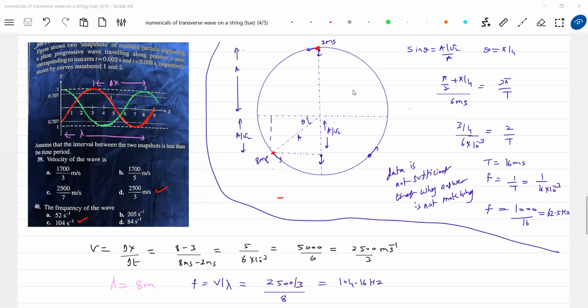Okay, got this. I just wanted to have all the ideas, to see whether we'll get the answer, why the answer is not matching, where we went wrong. It's not that this method is wrong. The information is not sufficient for us using this method. So therefore, I'm picking up this one. How to predict wavelength? Distance between 2 points which have the same phase. Both the particles, like both the points on a rope, are at the upper extreme. So this will become one wavelength.